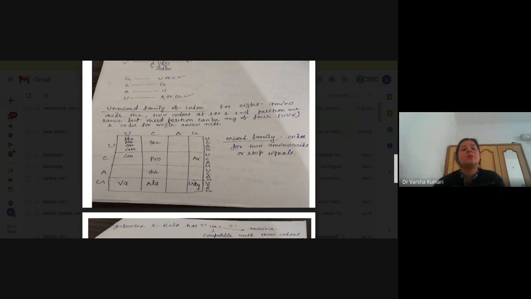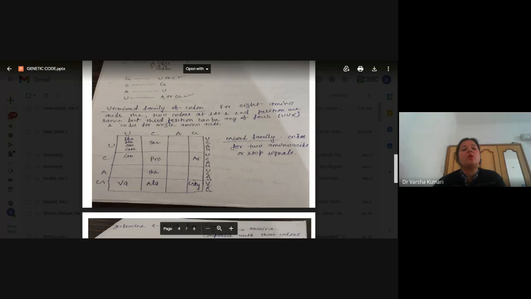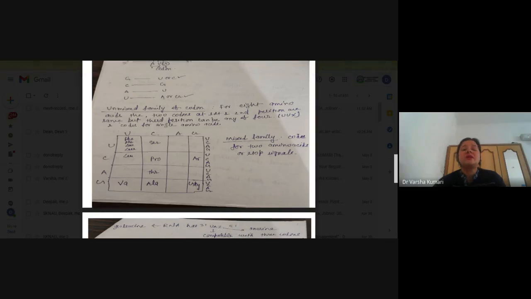So first we come to the unmixed family of codon. Unmixed family of codon means those families, here we have 16 families. Out of these, you can see the second one leucine, then valine, serine, proline, threonine, alanine, arginine, glycine. These families specify only a single amino acid.